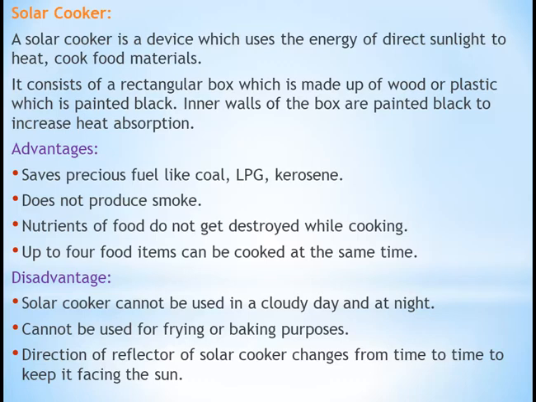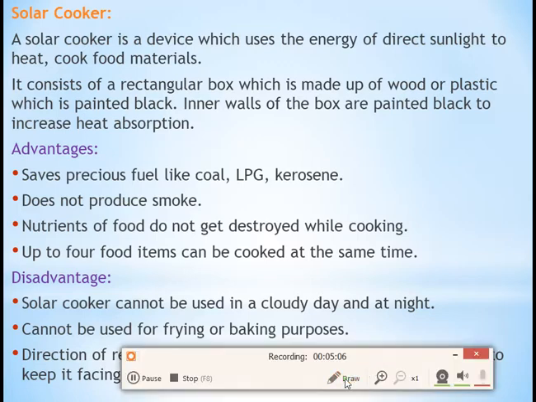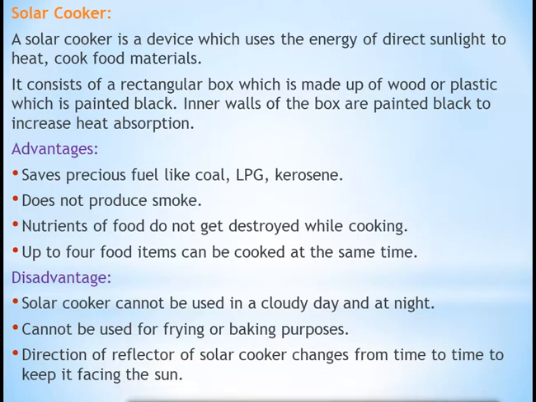Next, in that solar energy topic, we will read about the solar cooker. Okay. Now, what is a solar cooker? A solar cooker is a device which uses the energy of direct sunlight to heat and cook food material. It means we have to keep the food material inside the solar cooker, and then keep that solar cooker in the sunlight. Using the sunlight, the food which is in the solar cooker will be cooked.